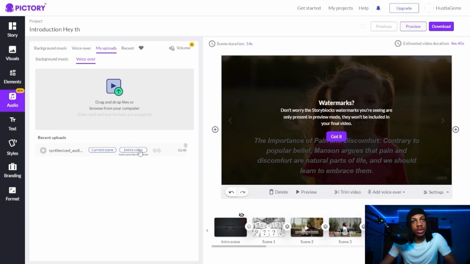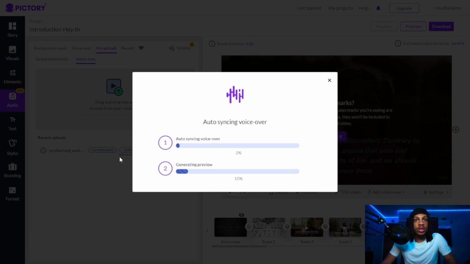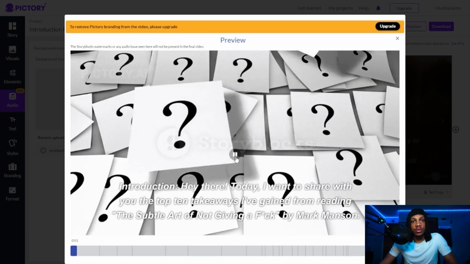Depending on if you only use one audio or not, and even if you did use more than one audio, as long as the script and the audio match each other, Pictory will automatically sync your audios to your captions to make a smooth flowing video. So we're going to click entire video. And as you can see, it's syncing our video with our audio. You can preview it right here.